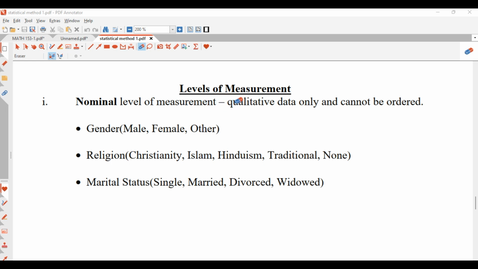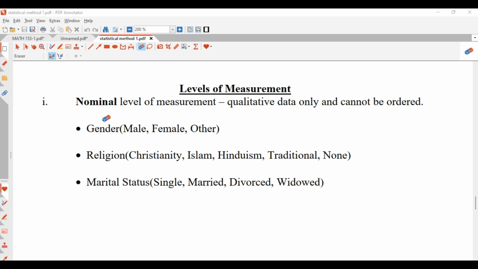The nominal level of measurement is qualitative data only and cannot be ordered. We learned the meaning of qualitative data in the last video that we made before this one. So if you haven't watched that video on qualitative data, go and watch it before you start this one, so that you really understand what we are going to discuss here. They are mainly qualitative data and cannot be ordered, right? You can just list them randomly. They don't appear in an ordered form.